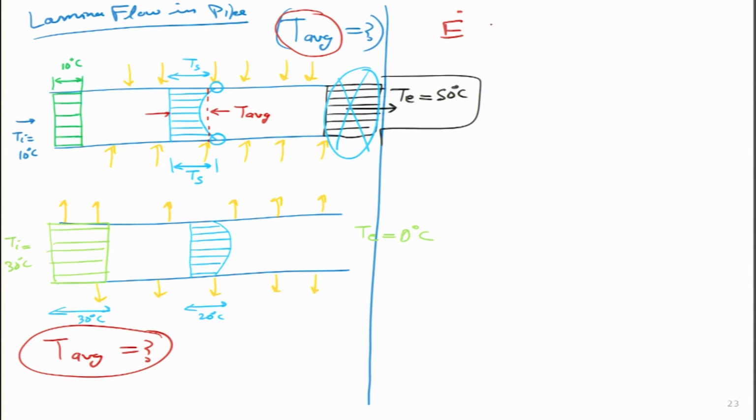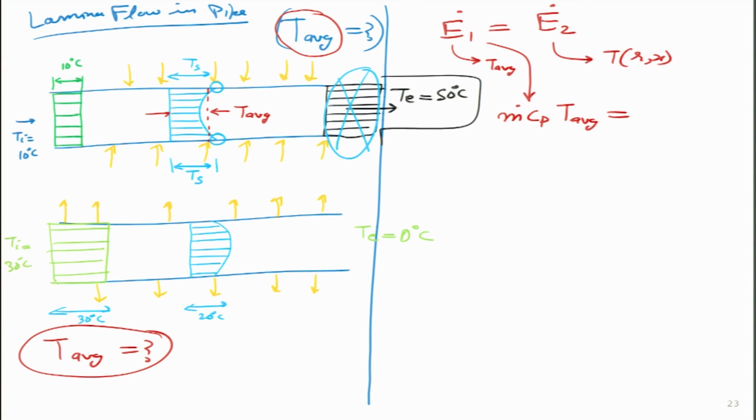So, how do I write that equation? I will write E dot 1 is equal to E dot 2, which means E dot 1 is for that average temperature profile and E dot 2 is for the one where the temperature profile varies with R. In both cases I can write it as a function of m dot Cp into T average. This will be the left hand side over here. From E dot 1 I get this.